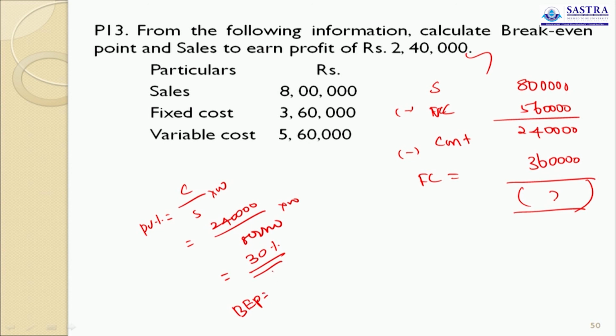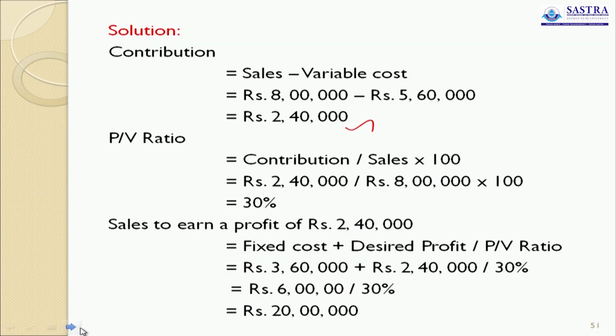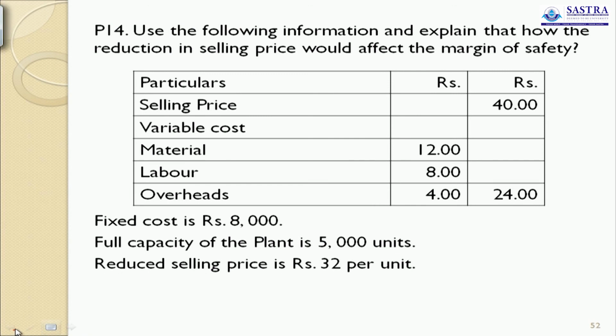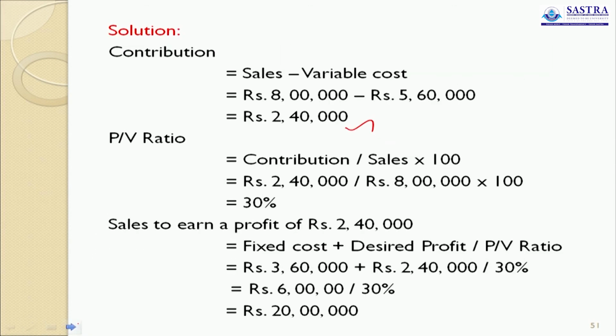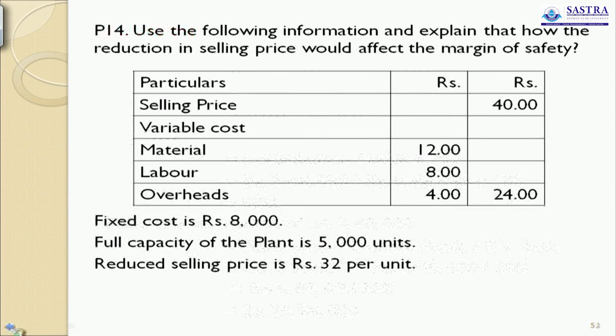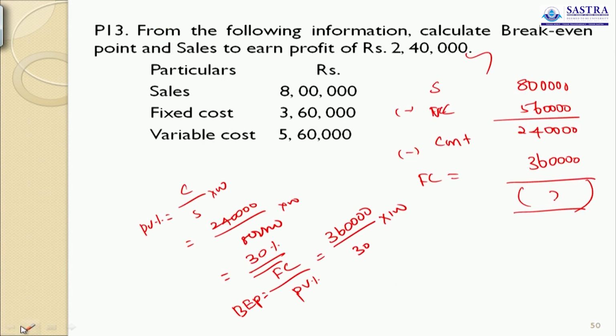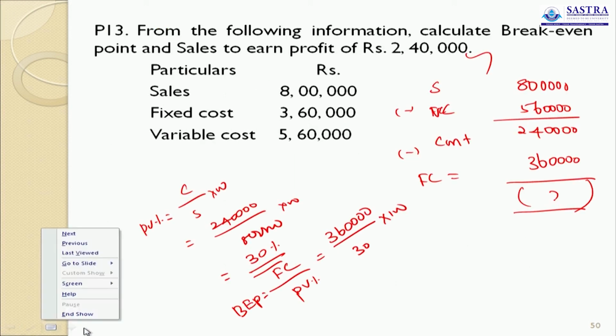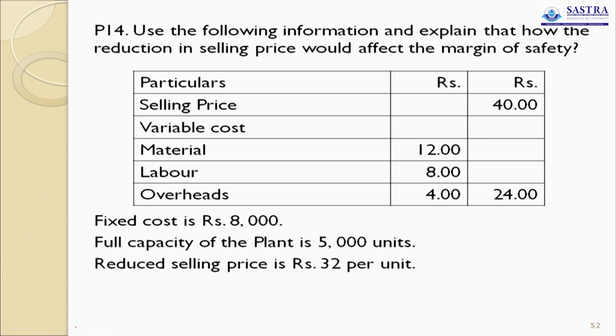Now we calculate the break-even point. Break-even point is equal to fixed cost divided by PV ratio. Fixed cost is given, 3,60,000. PV ratio 30% into 100. That equals 20 lakh. What is the question? Break-even point.